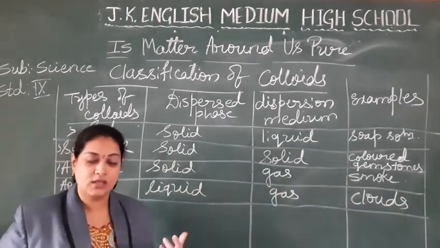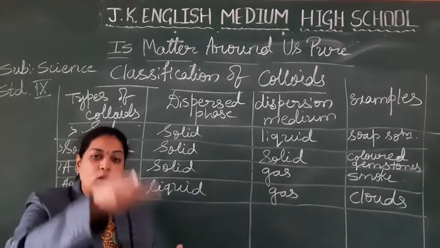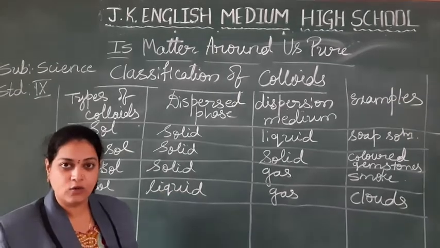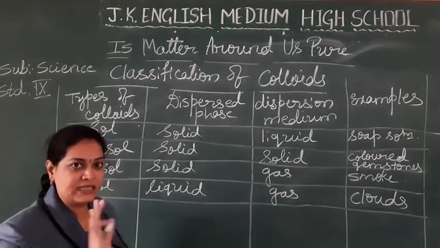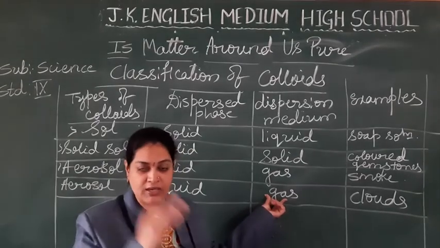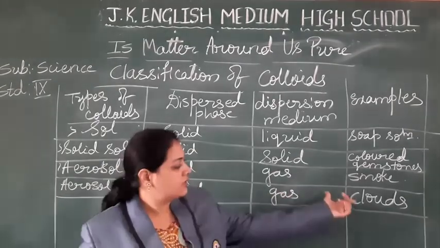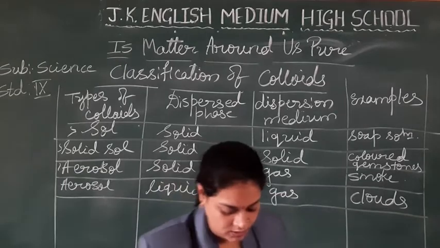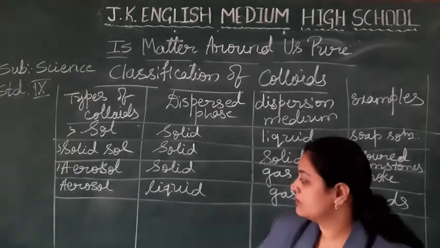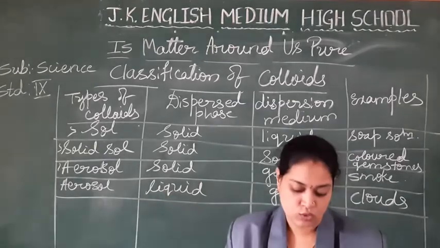See clouds how they will form? Evaporation of the water, nothing but liquid state. Okay, it is converted into gaseous. So basically water is dispersed in the atmosphere, gas, right? So it is an example like a clouds. It may be the fog. So these are all the examples for another type of aerosol.